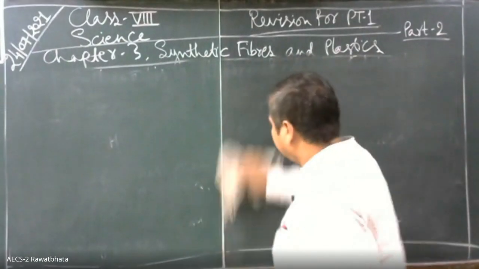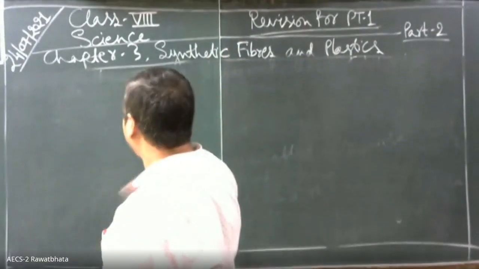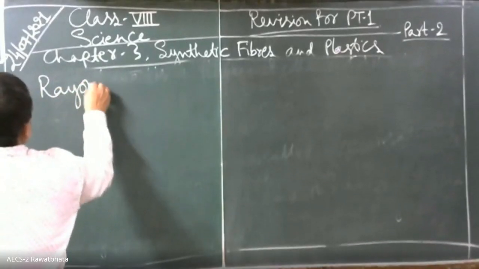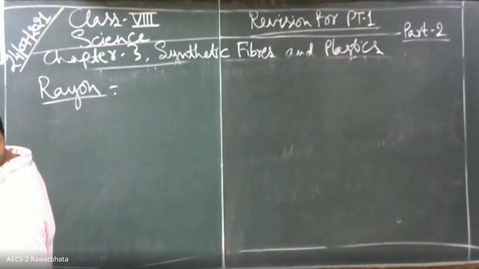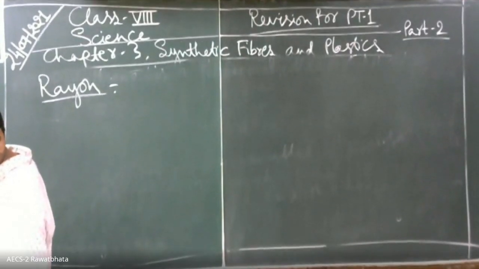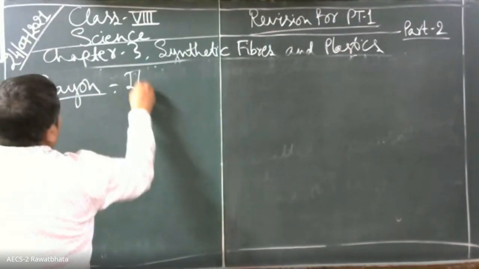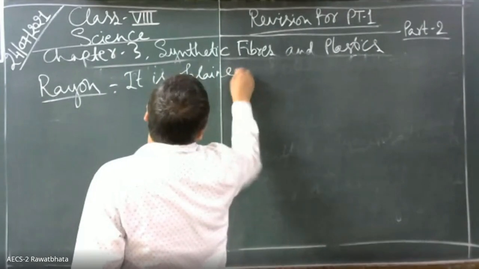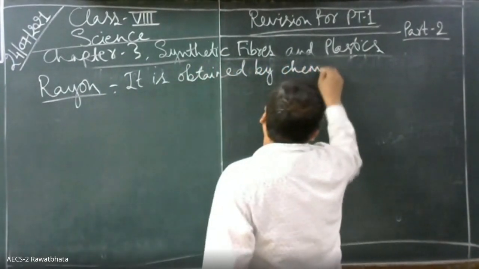Let us take these synthetic fibers one by one. Okay? Rayon. It is obtained by chemical treatment of wood pulp.